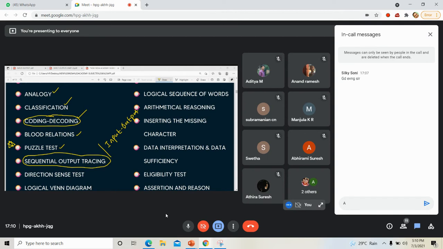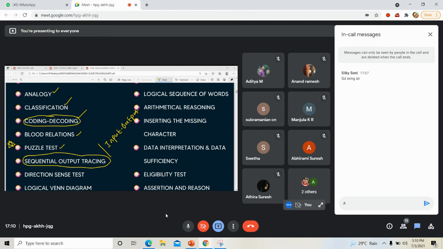It is easy. Sequential output tracing. The name itself is telling that there's a sequence, right? There are different steps in input output, right? So we are just finding a particular output in a step by step process. Step 1, step 2, step 3, like that we did it yesterday. Each step is followed by the next step through a particular process.